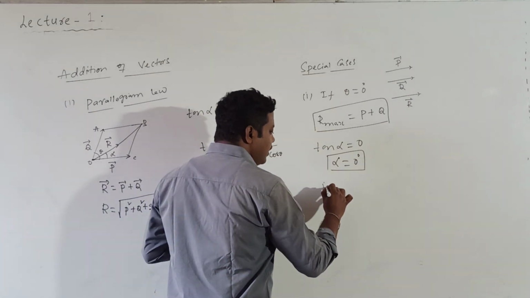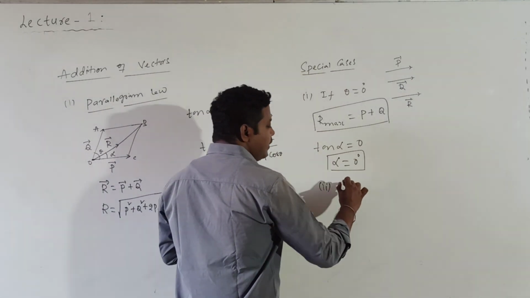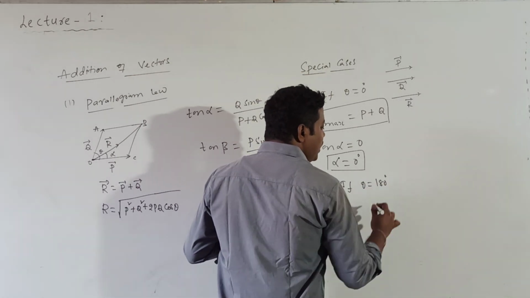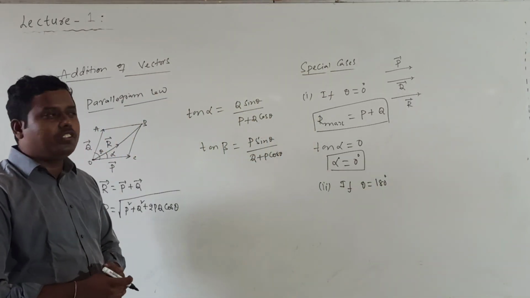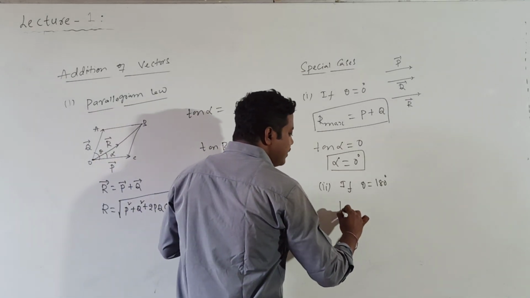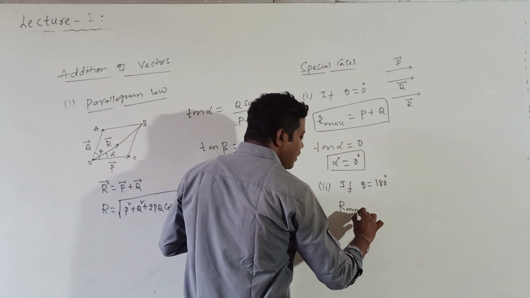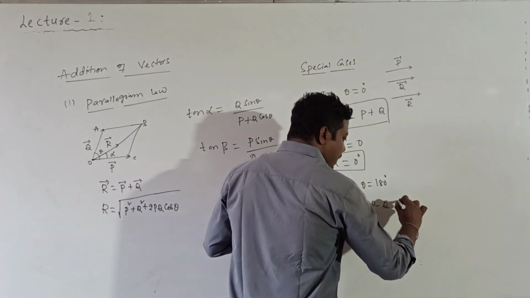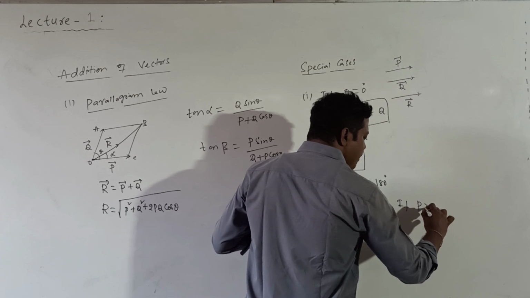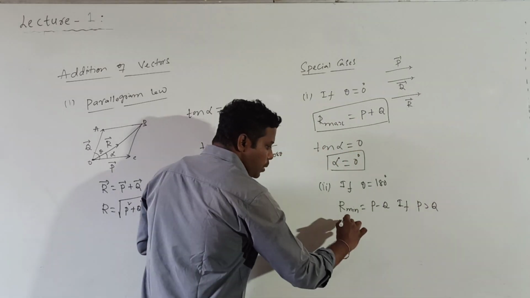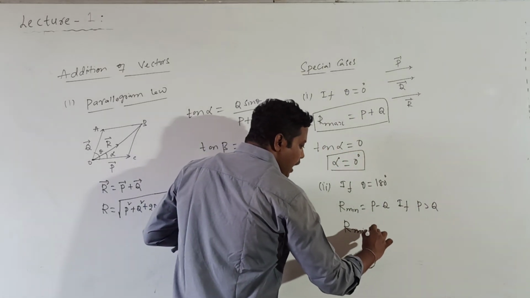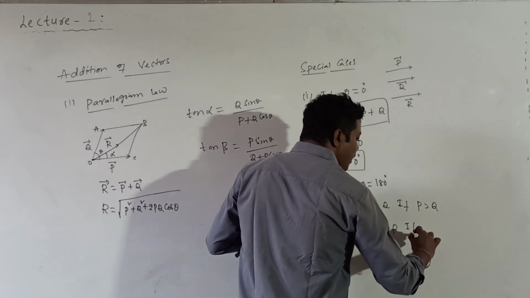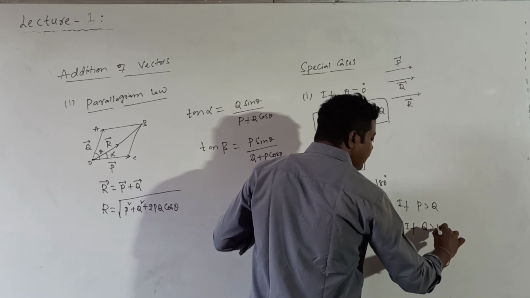The second case is if the vectors are anti-parallel. Anti-parallel means theta is equal to 180. These are two vectors in opposite directions, so 180. When theta is 180, the R value will become minimum. R minimum will become P minus Q, if the P value is greater than Q. Otherwise, what is the formula for R minimum? R minimum is equal to Q minus P. We need to use this formula if the Q value is greater than P.